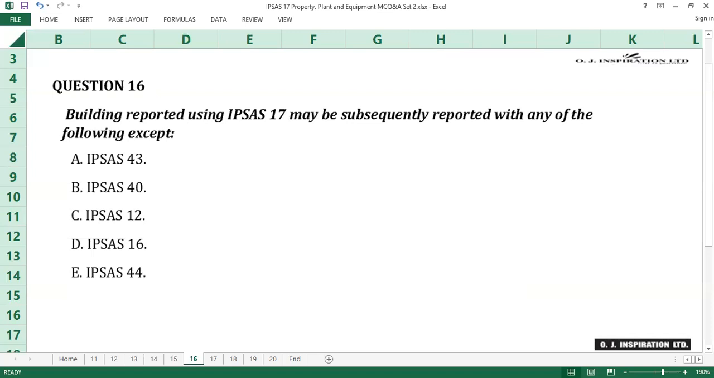Time counts. 10 seconds gone. Twenty seconds gone. Time up.